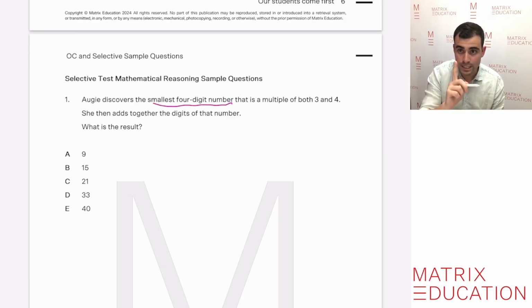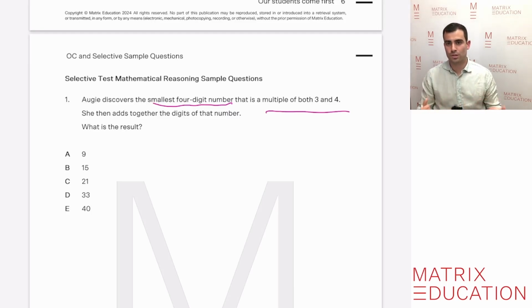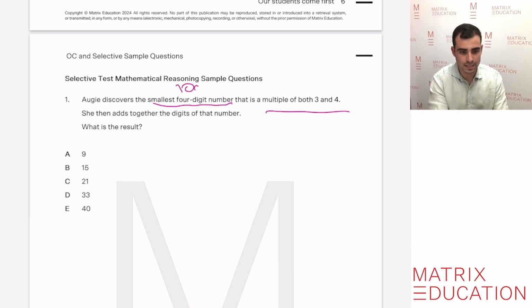So it's a 4-digit number, and it's both a multiple of 3 and 4. Once we work that out, that's our first step. Mathematical reasoning questions will ask you to do several steps. Then we need to add those digits together at the end. So let's do the first step first. What is the smallest 4-digit number that is both a multiple of 3 and 4? So let's think about the smallest 4-digit number that we could possibly have, and it would be